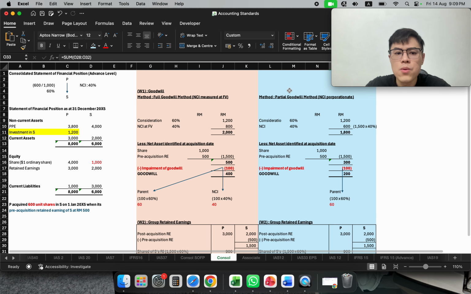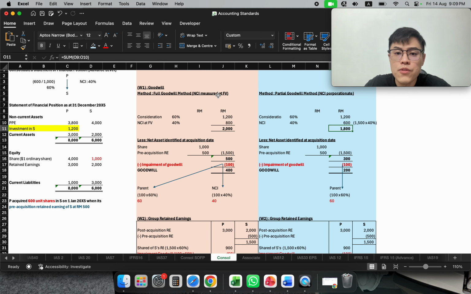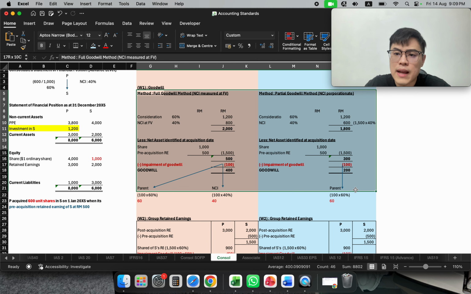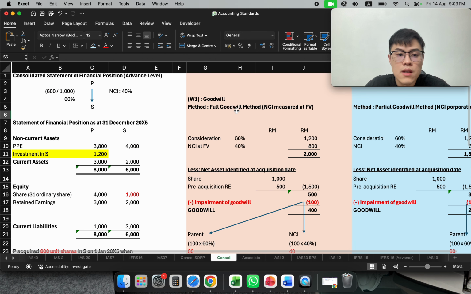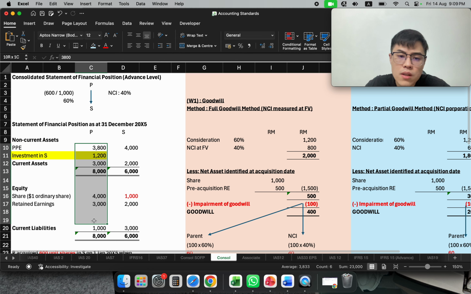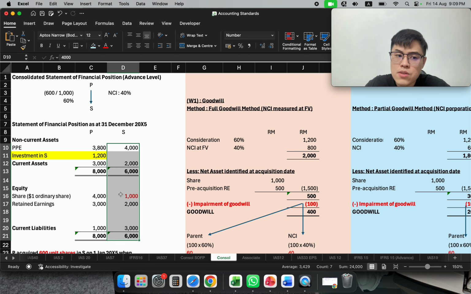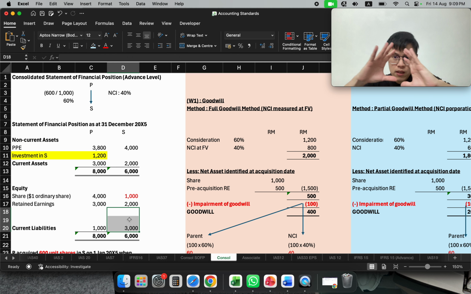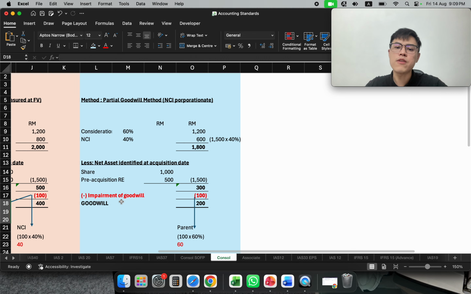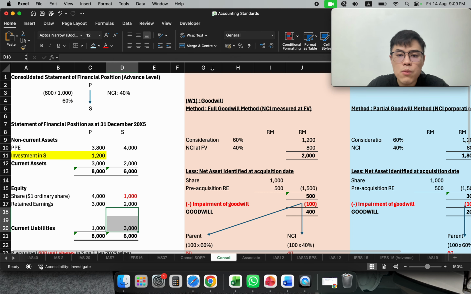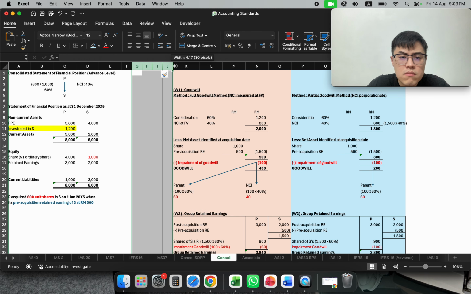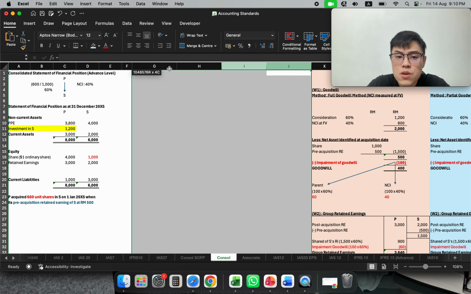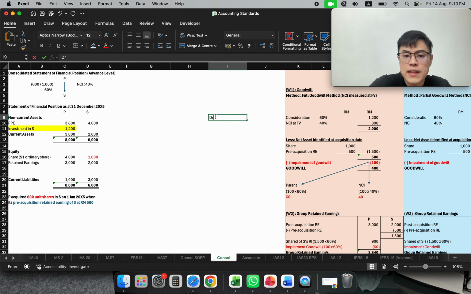And just to let everybody know, this is an initial recognition, the goodwill. Goodwill actually is an initial recognition of your subsidiary. How to initially recognize? We are technically combining P, our own value, with our S value. So we take S asset, we take S liability, together we will merge with our account. So if I were to draw a double entry based on my goodwill calculations here, let's pay attention on this one. I have a debit and credit.